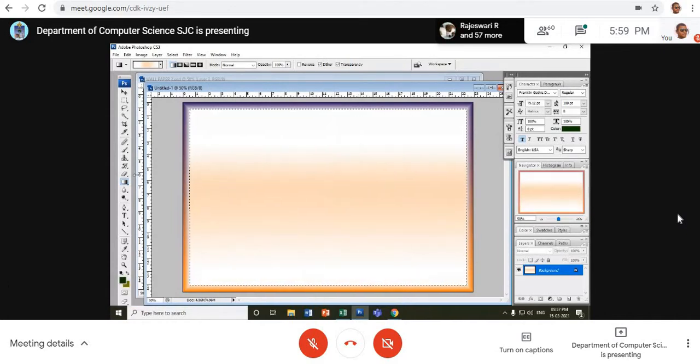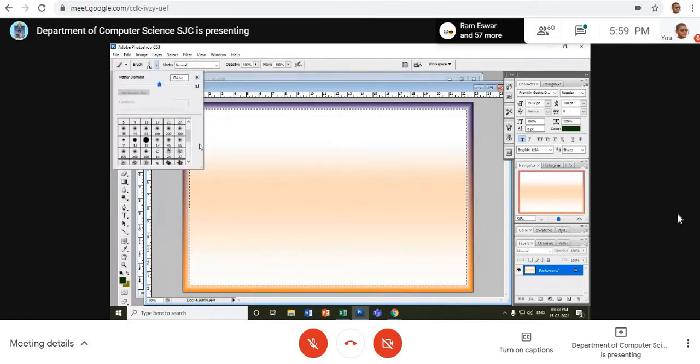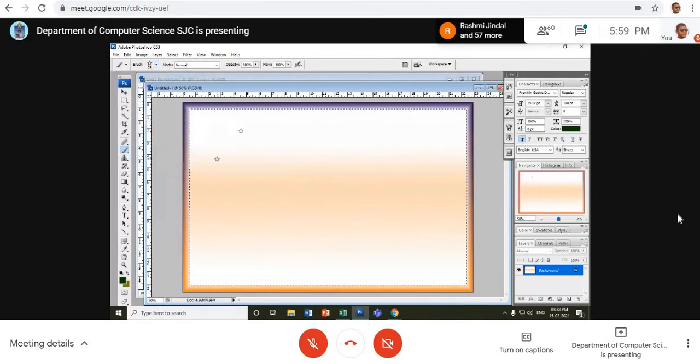Right. Now what do I do? I go to brush and there are so many brush options. I take this star. See here, small stars here and there. I spread small stars here and there. Right, I've done. Now I increase the size of the star.